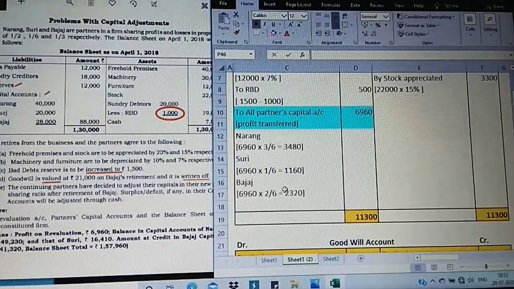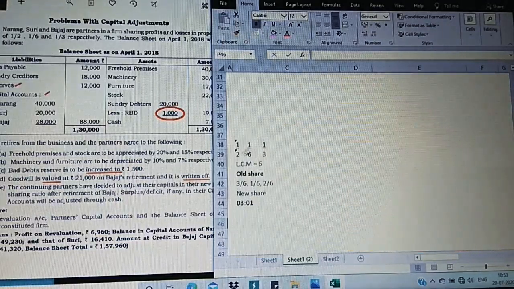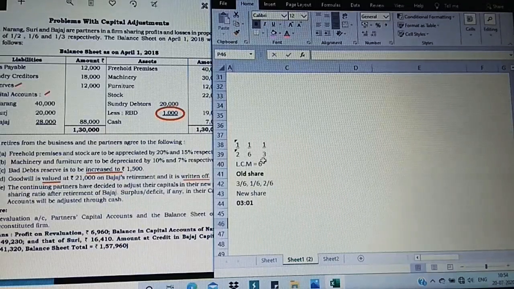As I said, let us observe how we have taken out this proportion of their old ratio. In the question they have given 1/2, 1/6 and 1/3. See the cursor moving here. Now I have taken that 1/2, 1/6, 1/3. When I observe, the denominators are different here. Using this, I found the LCM of 6.